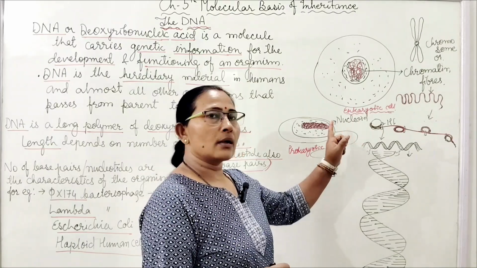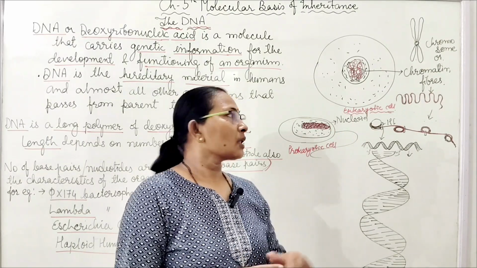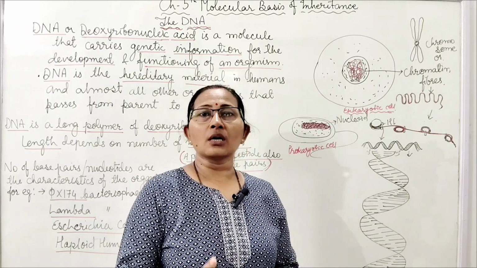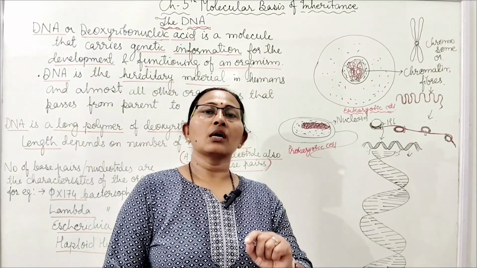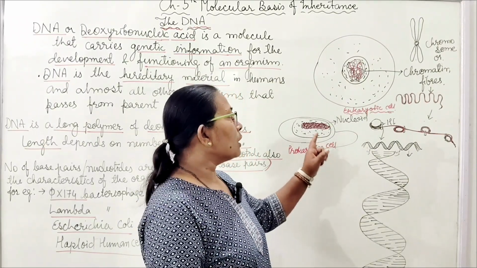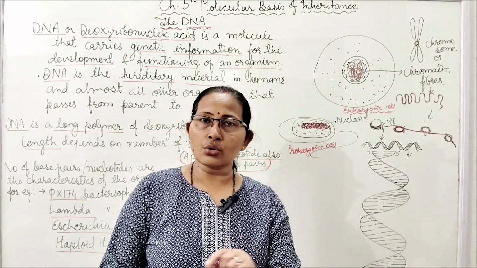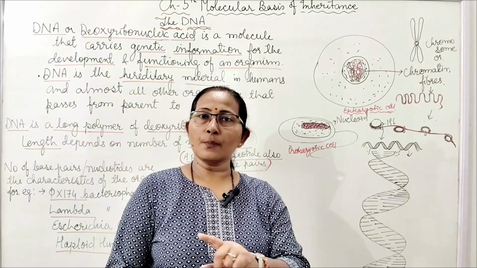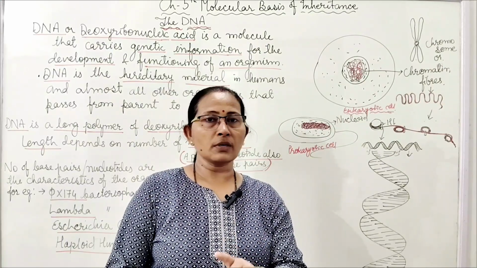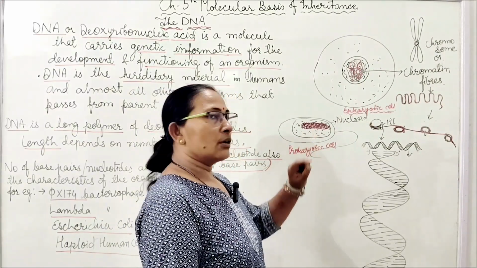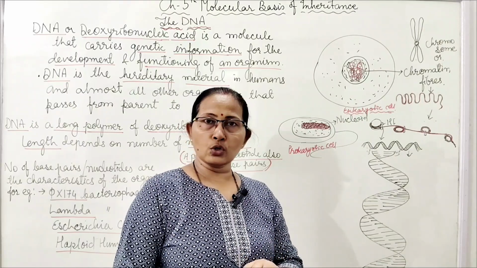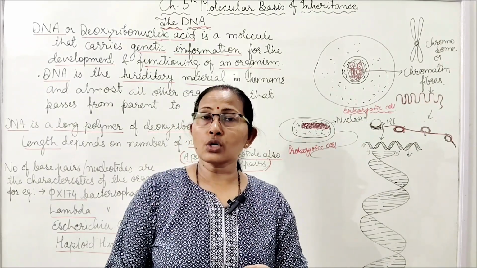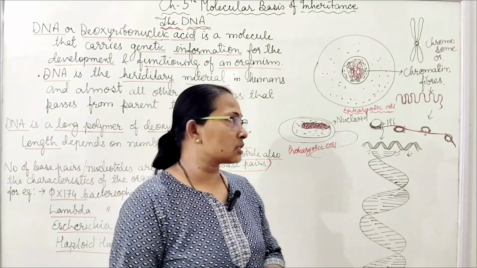That particular region, where the DNA is found in the form of long loops with positively charged protein, is called the nucleoid. That region where DNA with some positively charged protein is found in the chromosome is called the nucleoid, because there is no nucleus in the prokaryotic cell.